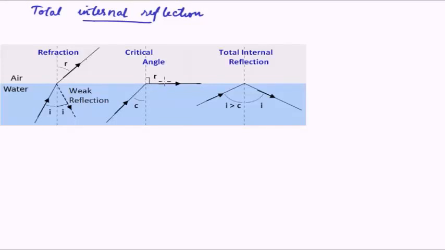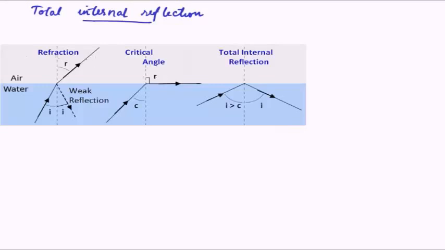And the third case was the scenario where the angle of incidence was more than the critical angle and the ray of light gets reflected from the interface. We discussed the critical angle scenario in detail in the last lecture. Today we will focus on total internal reflection.